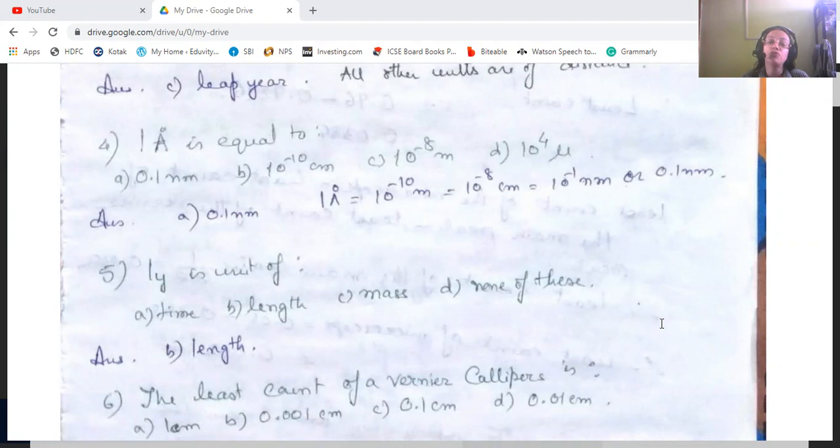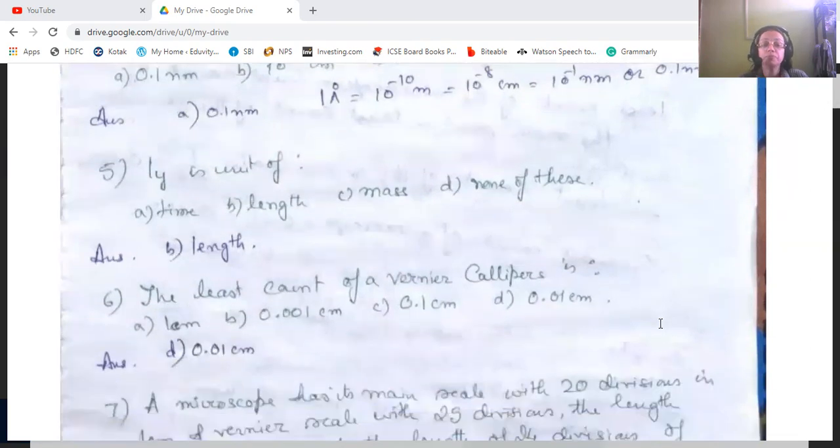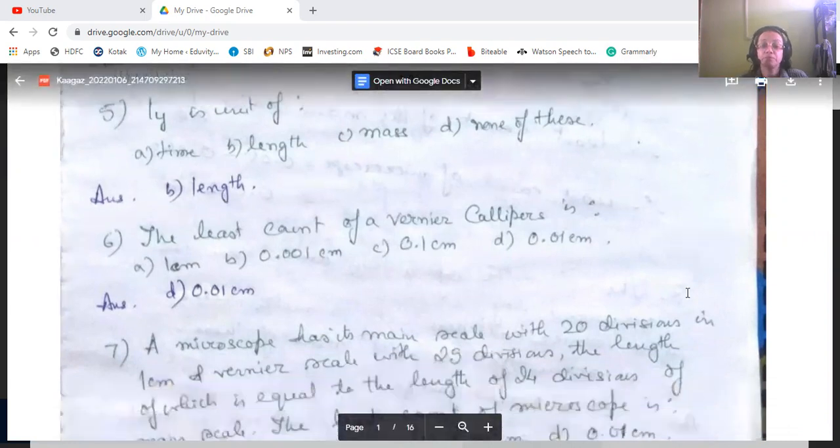The least count of a vernier calipers is what? 1 centimeter, 0.001 centimeter, 0.1 centimeter, or 0.01 centimeters. The answer is 0.01 centimeters. Sorry, my throat is still broken, my voice is still broken.